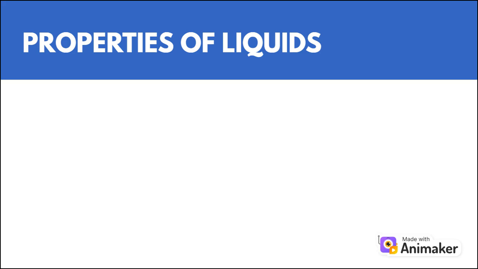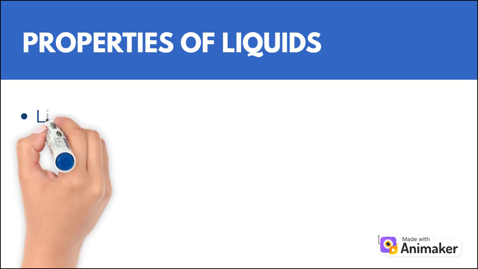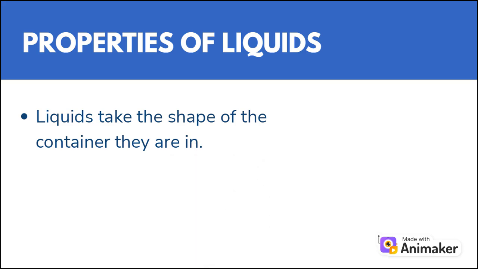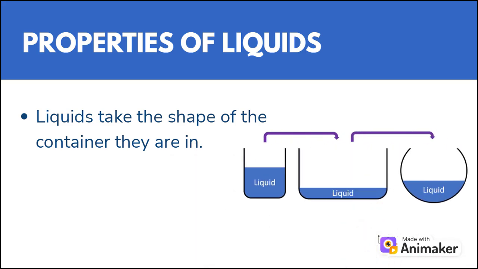Now that we've looked at solids, let's talk about liquids. Liquids have some different properties that make them unique. First, liquids take the shape of the container they're in. This means that if you pour water into a glass, it will fill the shape of the glass. But if you pour it into a bowl, it will take the shape of the bowl instead.